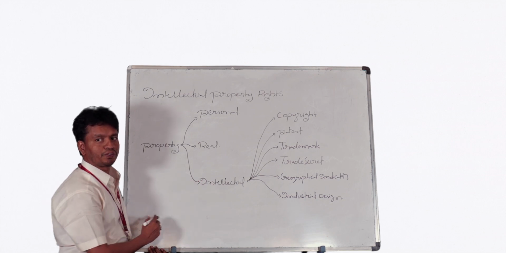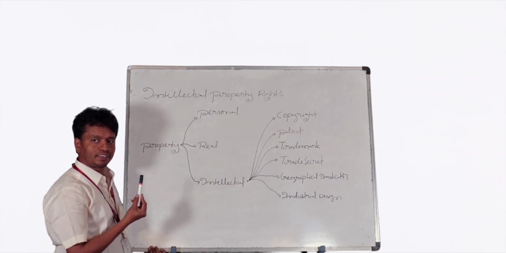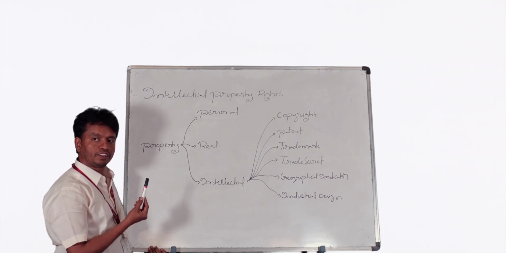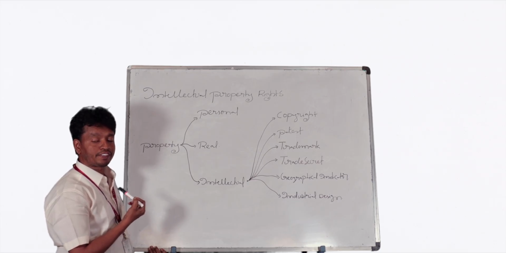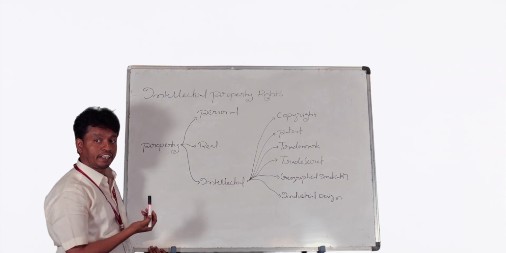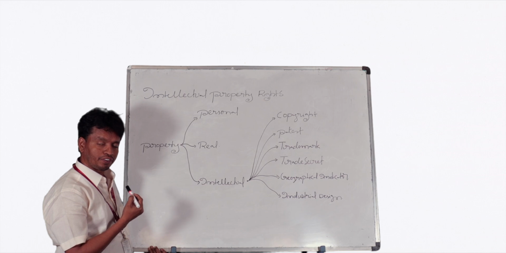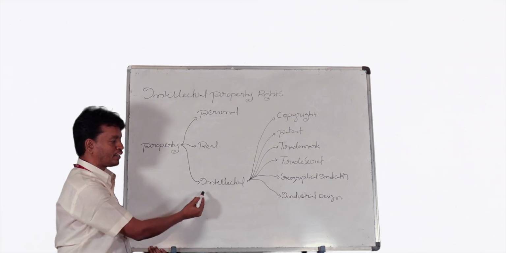Shall I give an example? Suppose I have created one machine. The knowledge, the talent, the hard work, the sincerity, the passion, whatever I offered for that machine, completely belongs to my knowledge only. It completely belongs to my talent only. If someone uses my machine, definitely they have to take permission from me. Without taking permission from me, according to intellectual property rights, I have a right to make a case against him. That's why we use intellectual property.